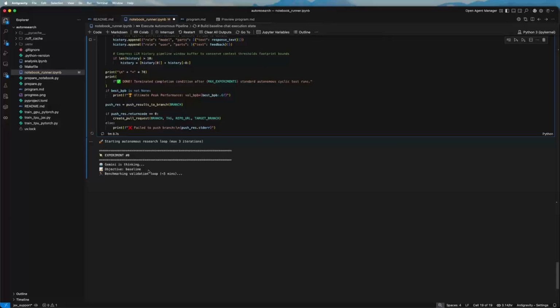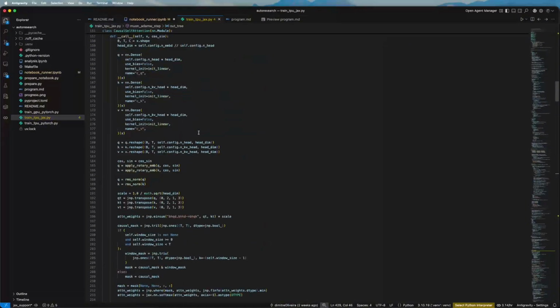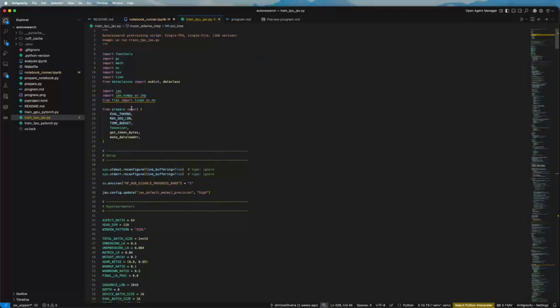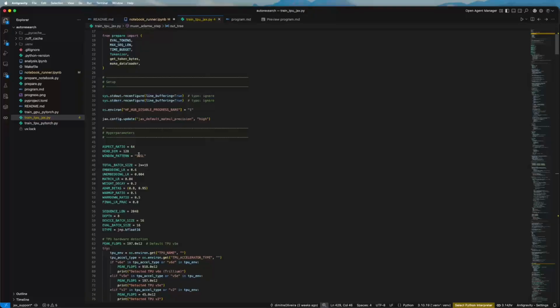Something very interesting that I saw when I started to build this implementation is that if there are some errors in the training script, which is this file, maybe a wrong import, or if it's pointing to something that shouldn't exist, like a window pattern like this, the good thing is that because we are using a Gemini agent, which is very good at coding, it will detect the code, see the error log, and fix it for the next agent iteration.